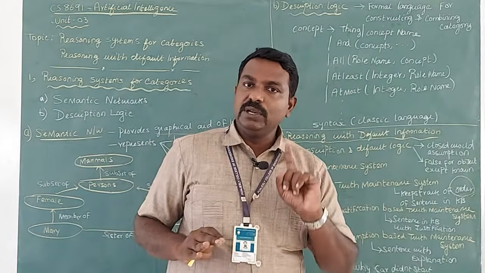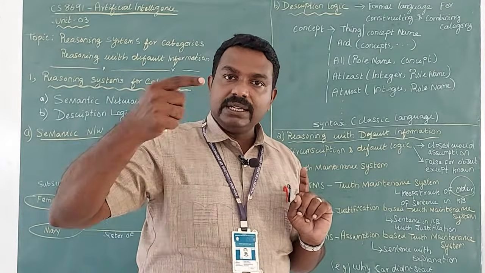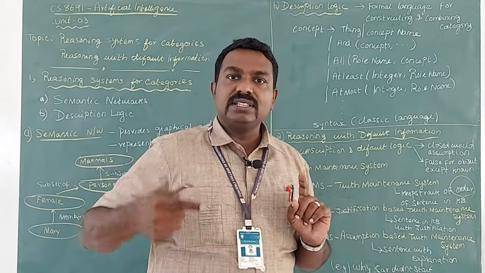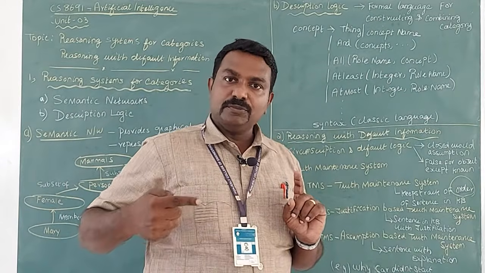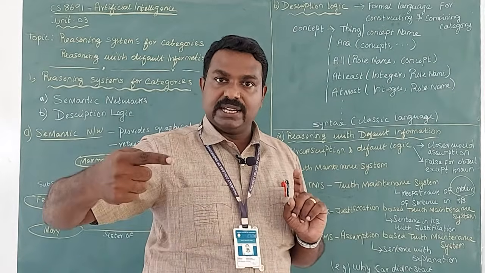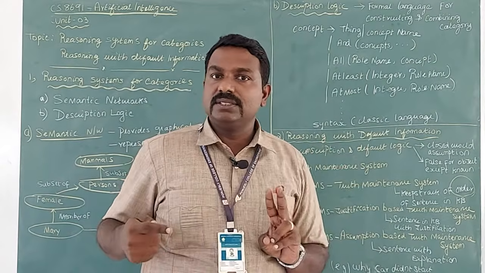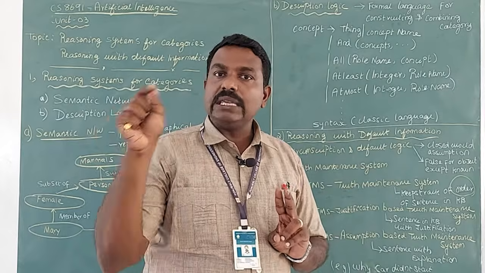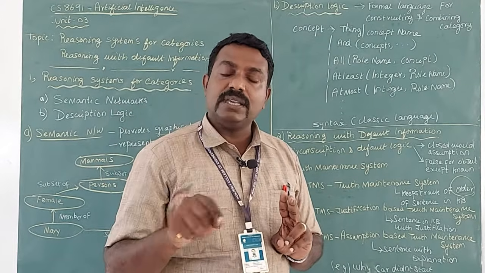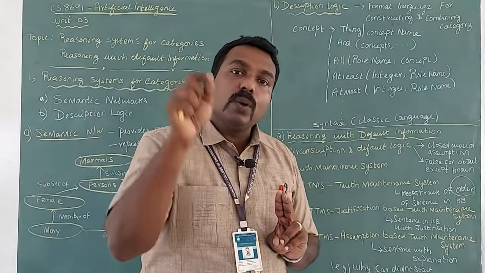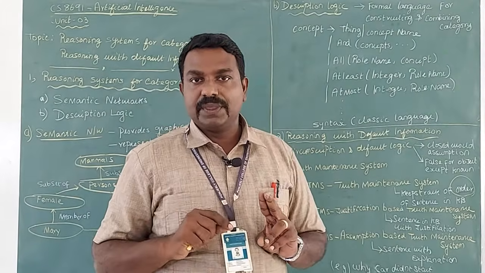The first one is simple truth maintenance system, where it represents the order in which the sentences are stored. So in case of problem, you can move to the previous sentence. The second one is justification based truth maintenance system. So there, for storing each and every sentence in the knowledge base, you must do a justification why that sentence is stored. Okay.